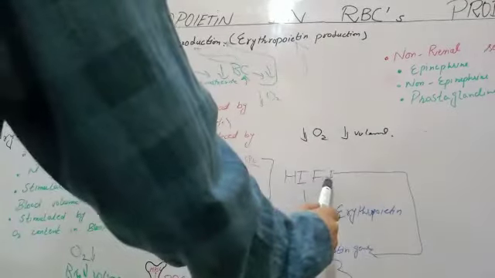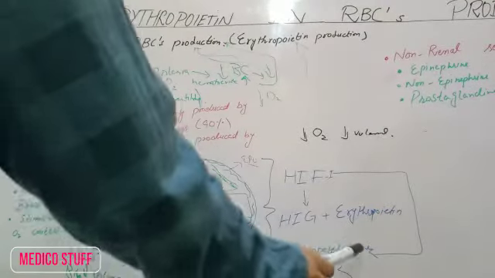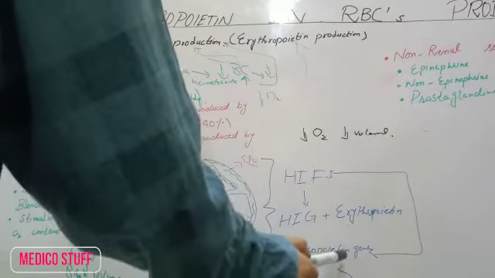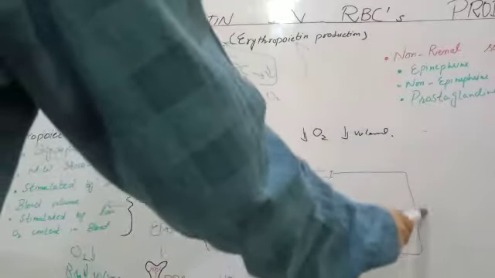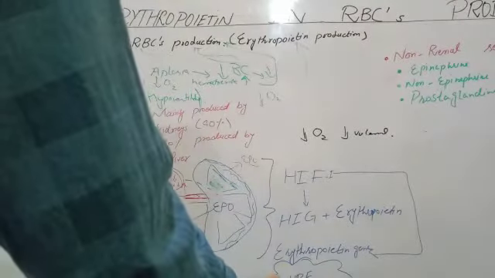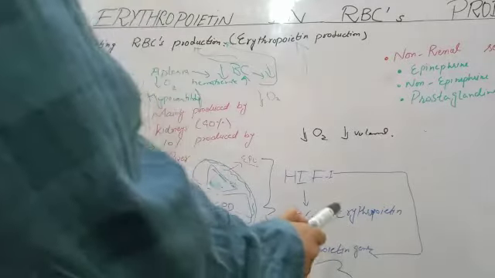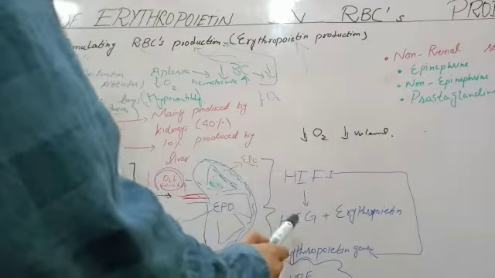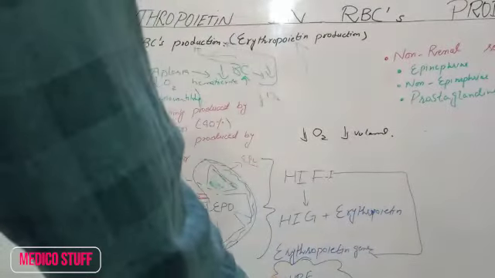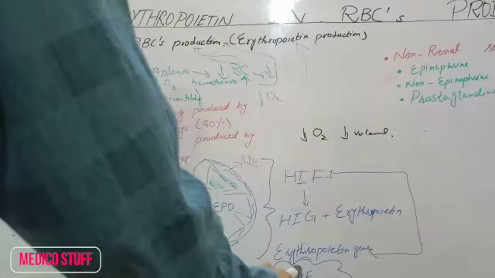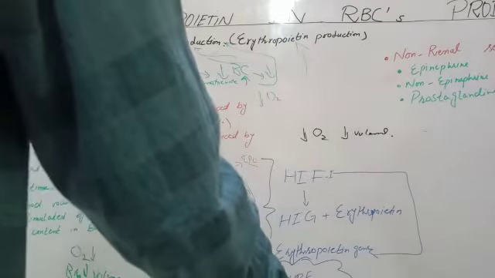Now this hypoxia inducible factor 1 combines with the erythropoietin gene, at a particular site in the erythropoietin gene. This site is called the hypoxia response element. So HIF-1 combines with the hypoxia response element in the erythropoietin gene, and then produces the messenger RNA.